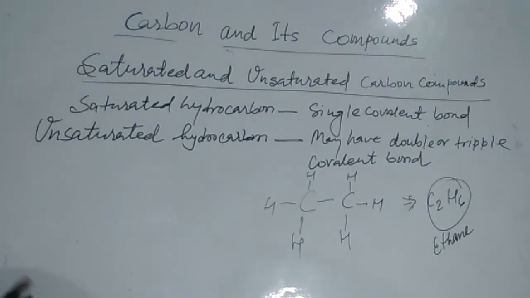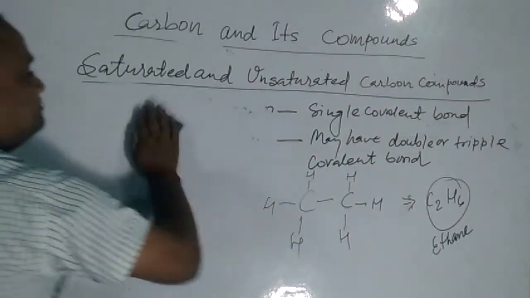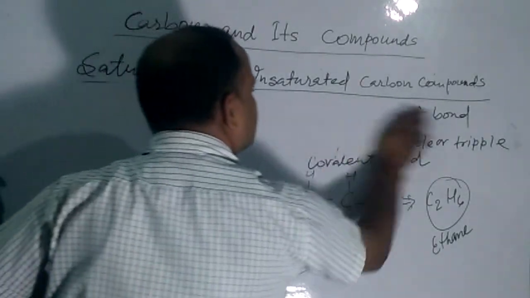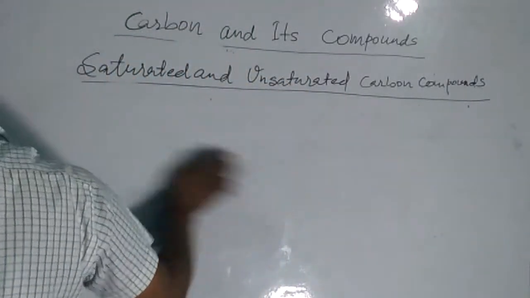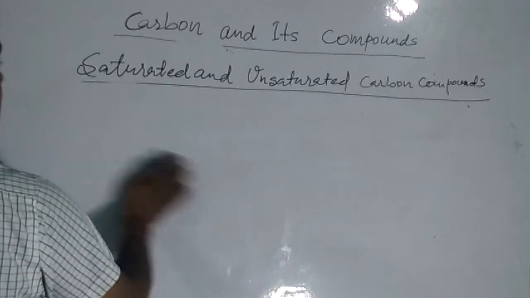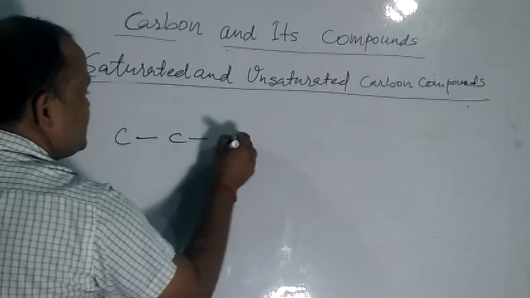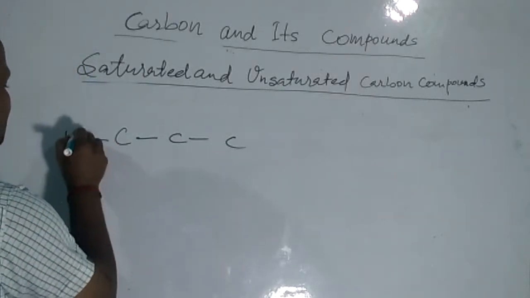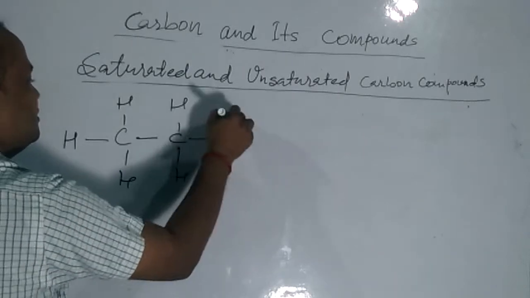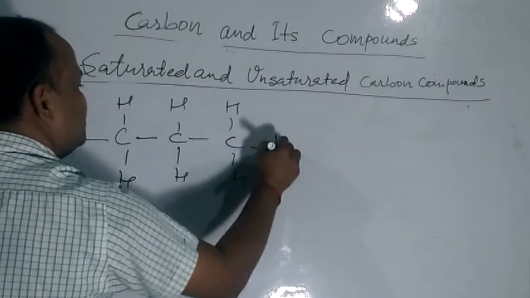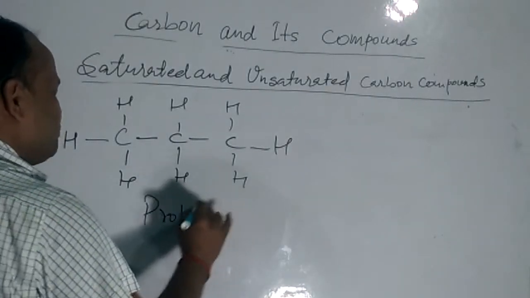Now, let us take another example. 3 carbon atoms with hydrogens. This is also a compound, known as propane.